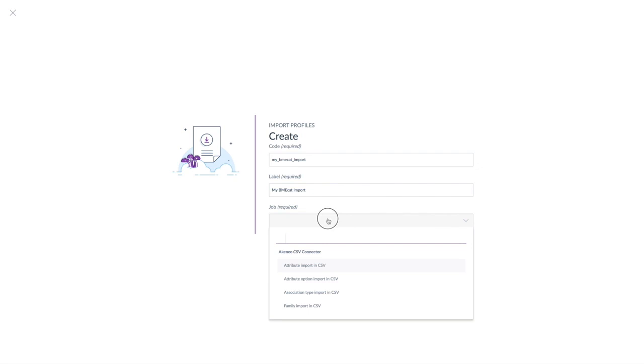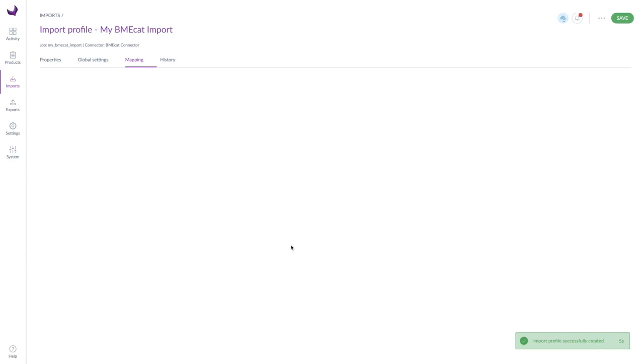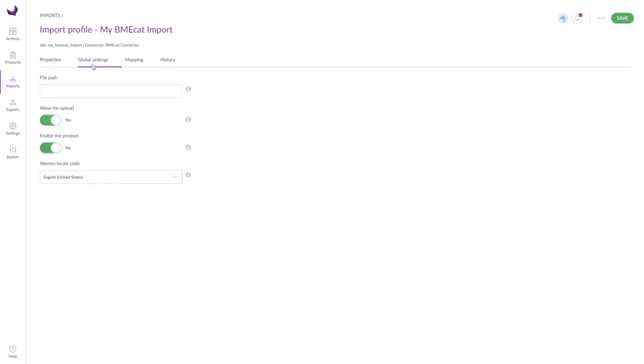Let's enter a code and a descriptive name for our profile. After installing the connector, two new entries for selecting the BMEcat specification to be imported can be found under Job. After saving, we come to the advanced settings. Under Properties, you can change the name of the import profile. Under Global Settings, we can define a default path under which Akeneo automatically searches for BMEcat files to import.